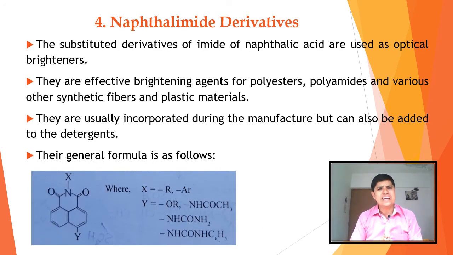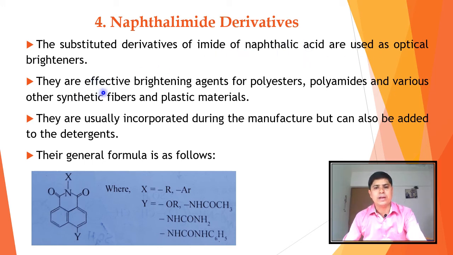Now in this slide we will see the fourth class of optical brighteners, which is called naphthalimide derivatives. The substituted derivatives of imide of naphthalic acid are used as optical brighteners.